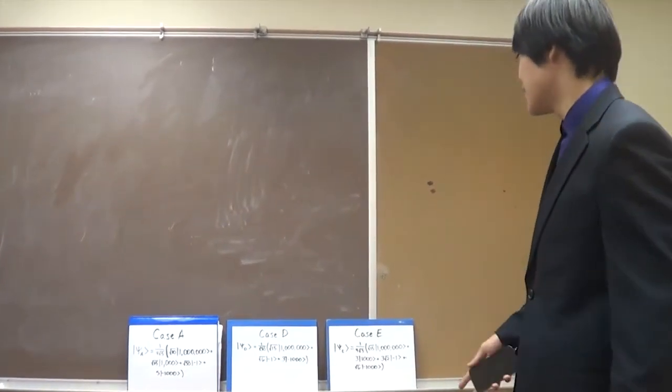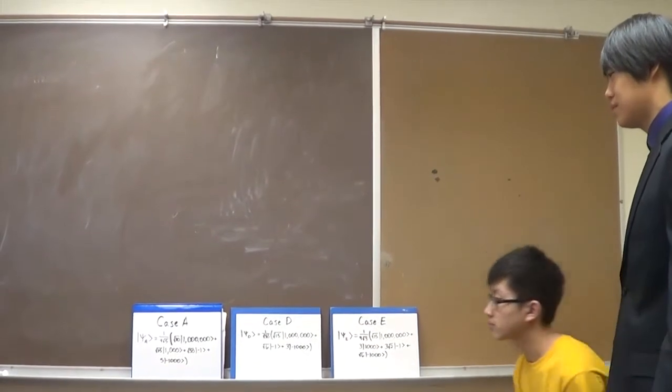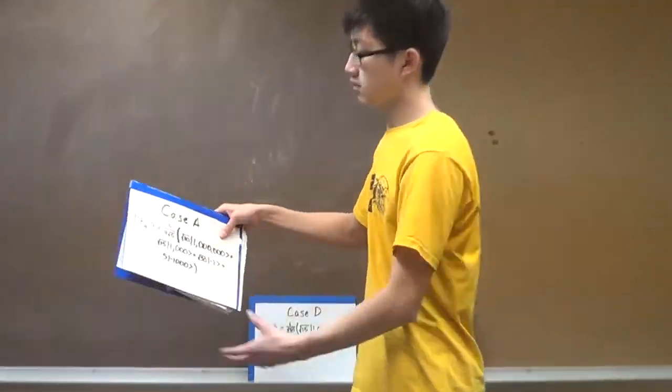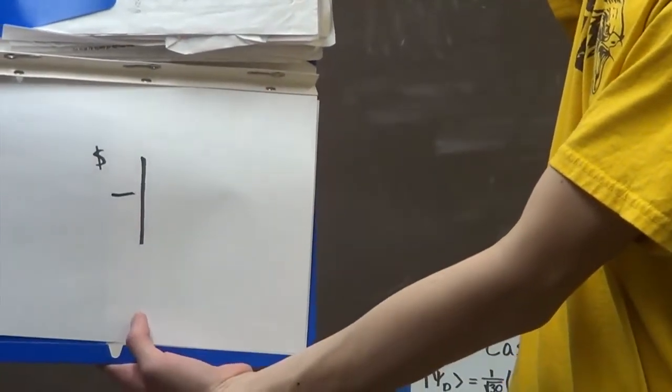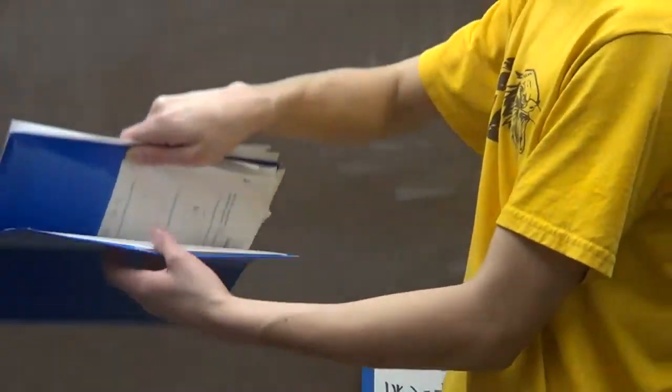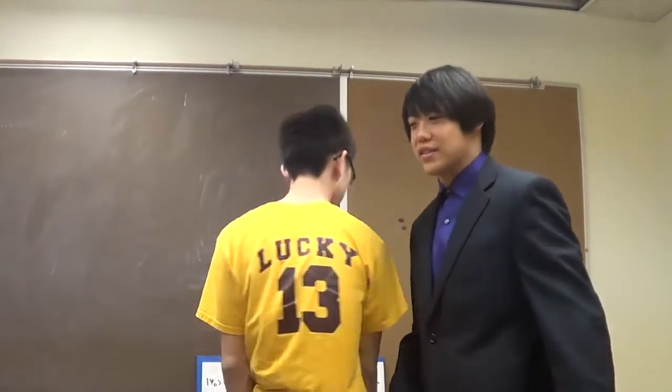Alright, let's see what's inside case A. That's -$1. Very nice job. You're one step closer to winning the million. Now, let's see what our banker has to say about this.